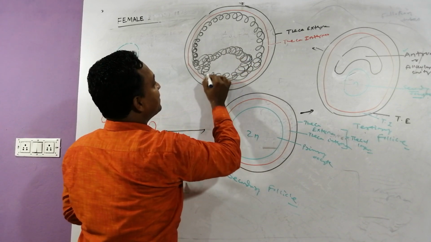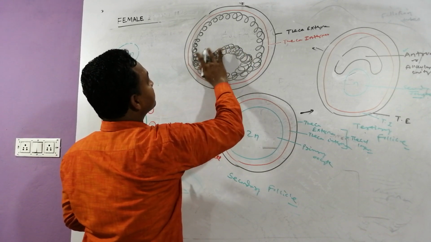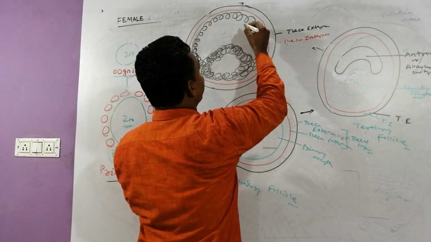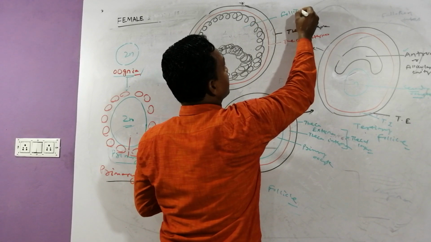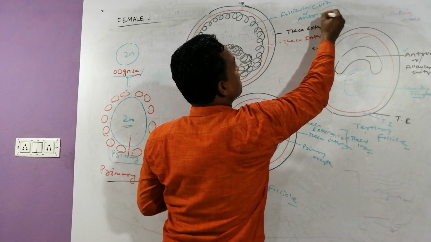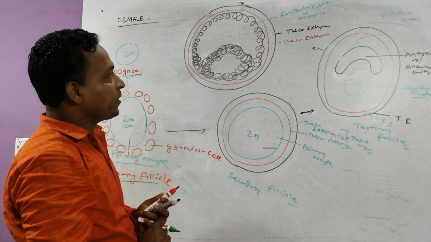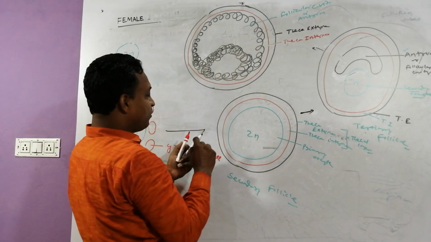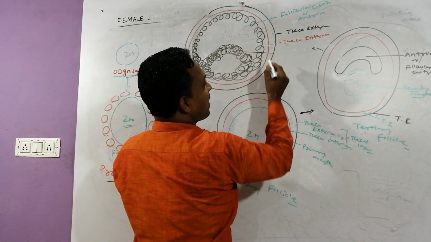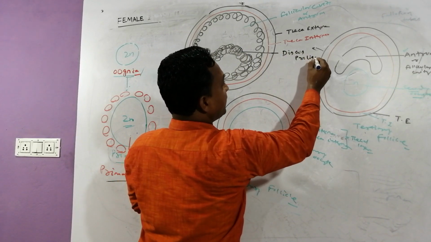Enclosing a fluid-filled cavity that is called antrum. We can call that antrum or follicular cavity. It is very small in the tertiary follicle and it is enlarged here. The cells of the membranous granulosa project towards the antrum, and this structure is called discus proligerus.